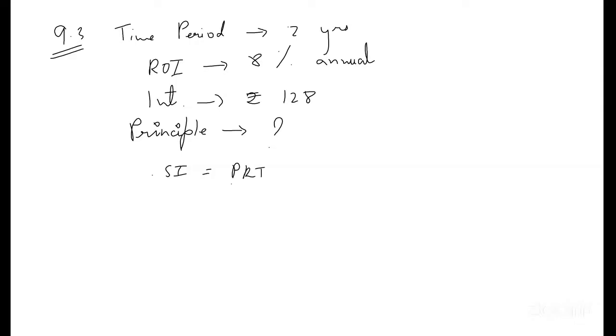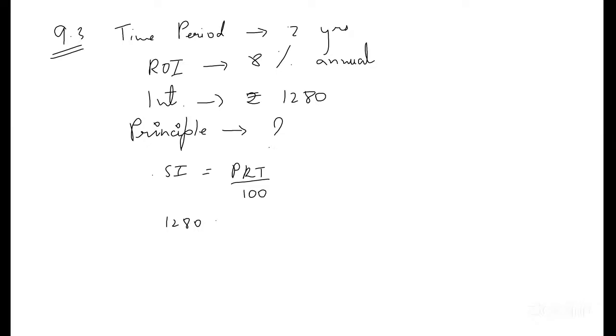We have the SI, and this is 1280. I think that is a misprint in the question. It's 1280.